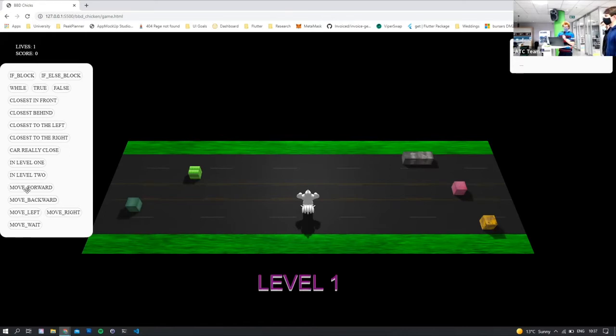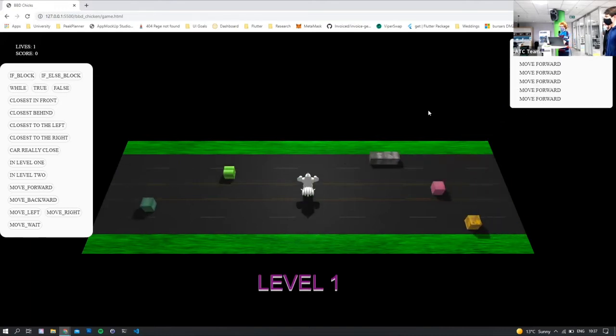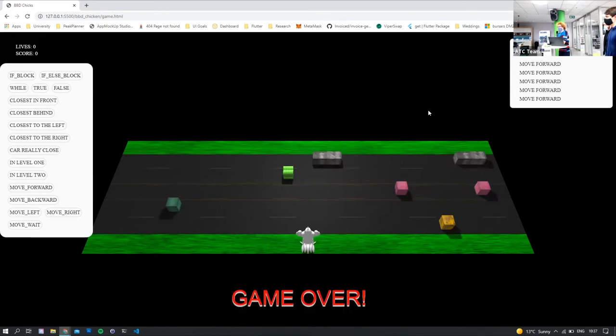Let's put a bunch of move forwards in there just to see what will happen. As the chicken attempts to move forward, he will crash into this car, and as such the game will end and the user will reset and they'll have to create a new solution. The point of the game is to make it through currently 2 levels with the same algorithm and determine your score based on that.